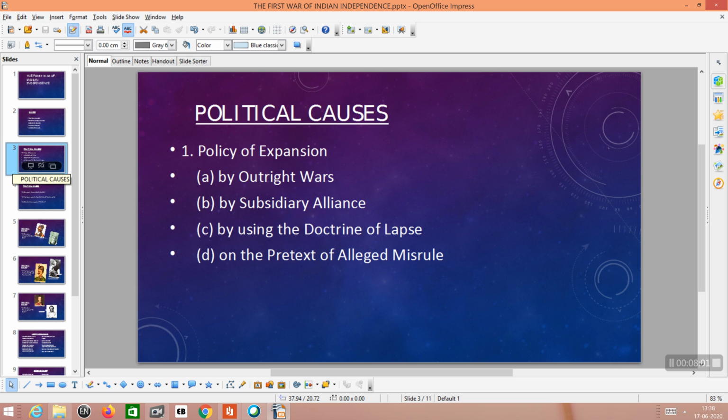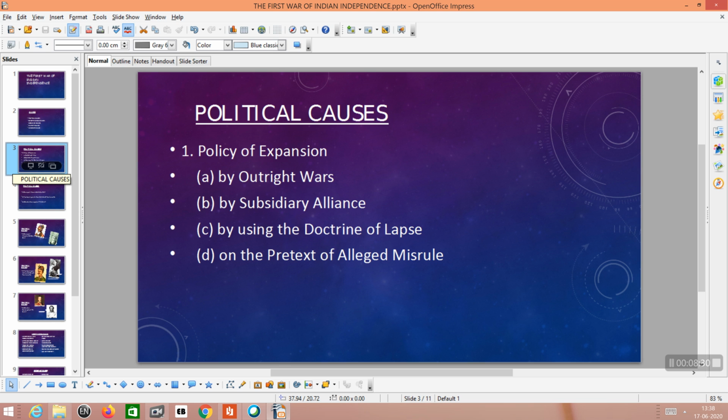They colonized or annexed Bengal, Bihar, Odisha, Punjab, Sindh, Assam, etc. This was through outright wars. This was the first policy adopted by the British. That means by various wars or revolts they annexed so many territories.